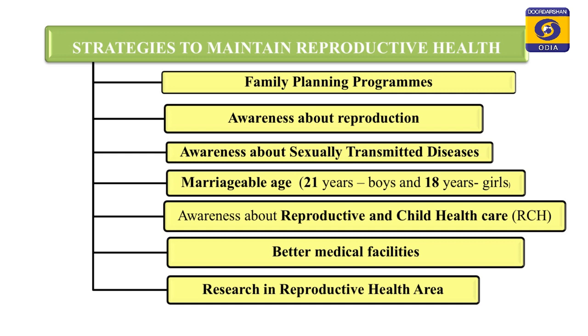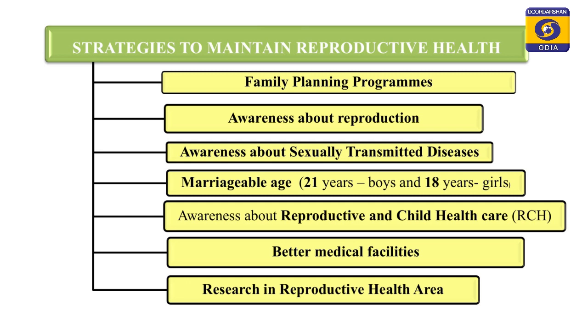with reproductive health, we can talk of family planning programs, and we can talk about the introduction of sex education at school and college levels, so that teenagers can discuss with their parents, adults and teachers, and they can have a proper education regarding reproductive health. Also, awareness programs about sexually transmitted diseases can help in this particular manner.